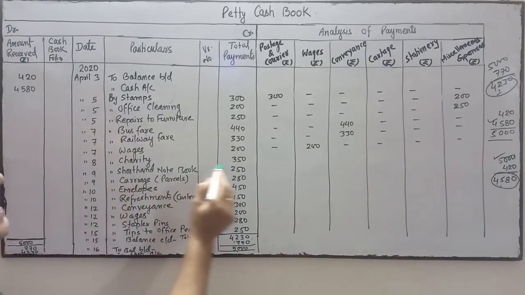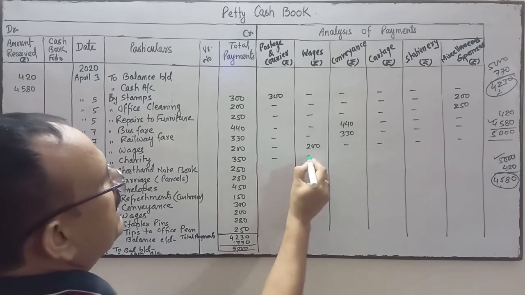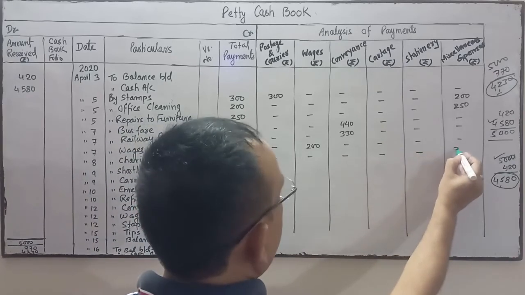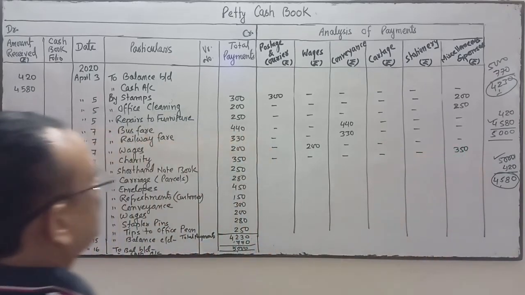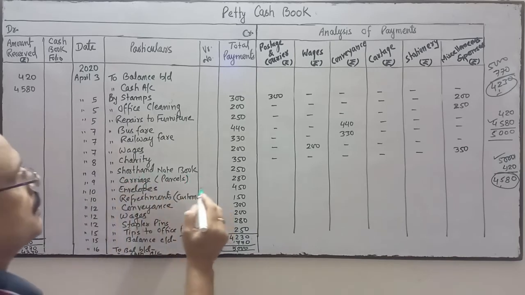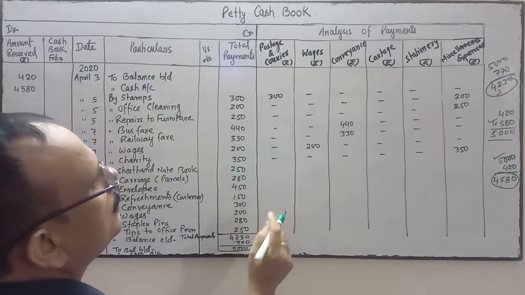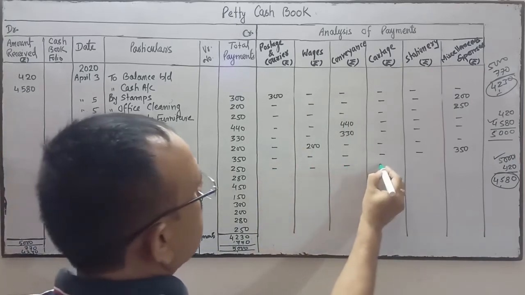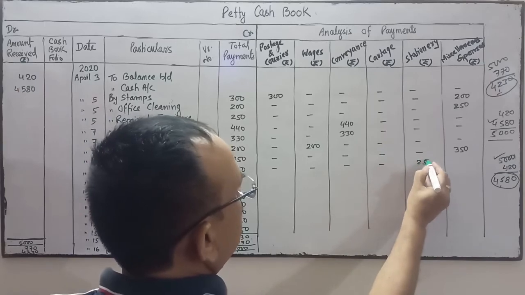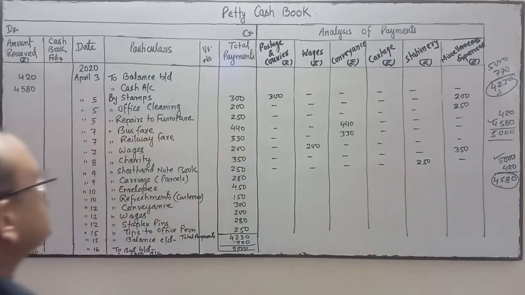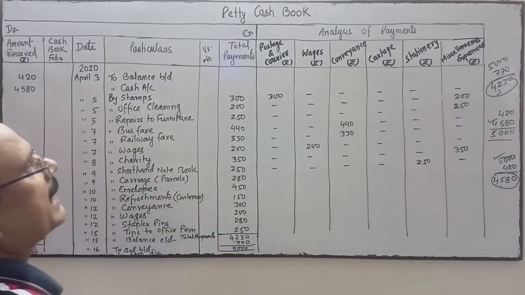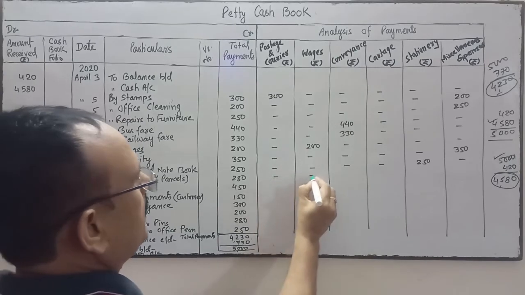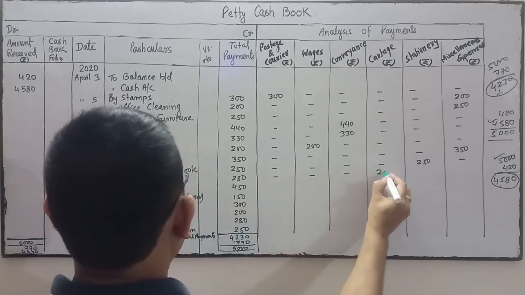Now coming to the charity, it will come under miscellaneous, 350 miscellaneous. Now shorthand notebook comes under stationery, 250. Next is carriage on parcel, this will come under cartage, 280.